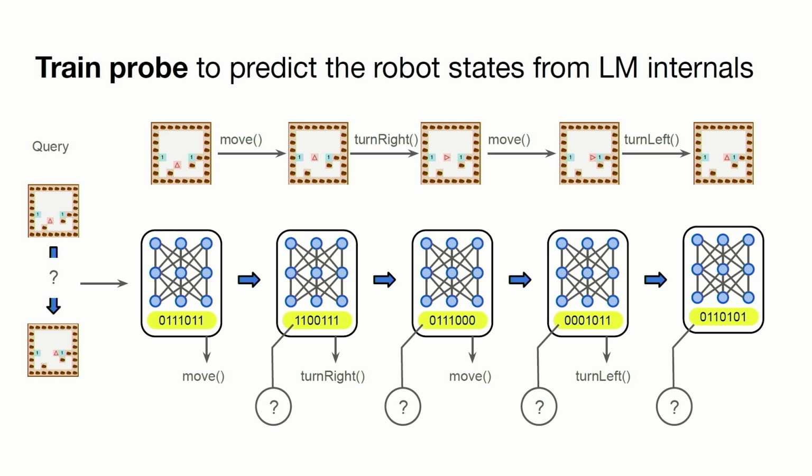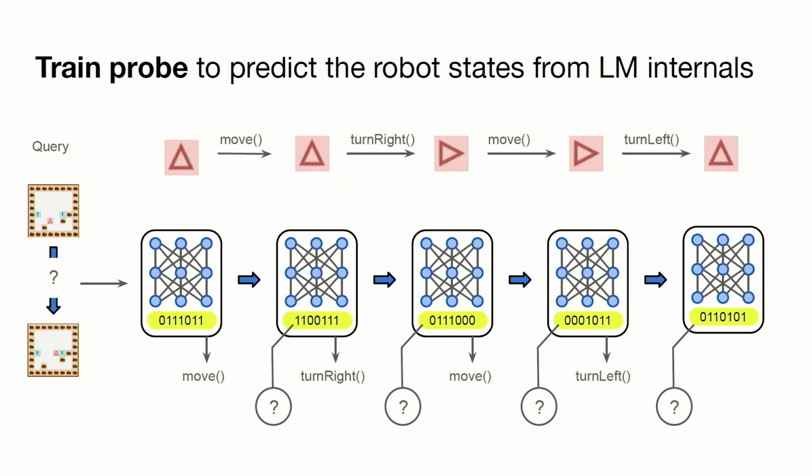To answer this question, we're going to borrow a technique that's inspired by neuroscientists. Essentially, we're going to train these probes. Probes are intended to go down into the inside of the language model and hopefully read some property of interest out of the state of the language model. And just for simplicity, I'm going to focus on the direction the robot is facing. The idea of probing here is, if the language model knew what direction the robot was facing, if it actually knew that there is a sequence of intermediate states, I should be able to find some encoding of that in the internal state of the language model itself.